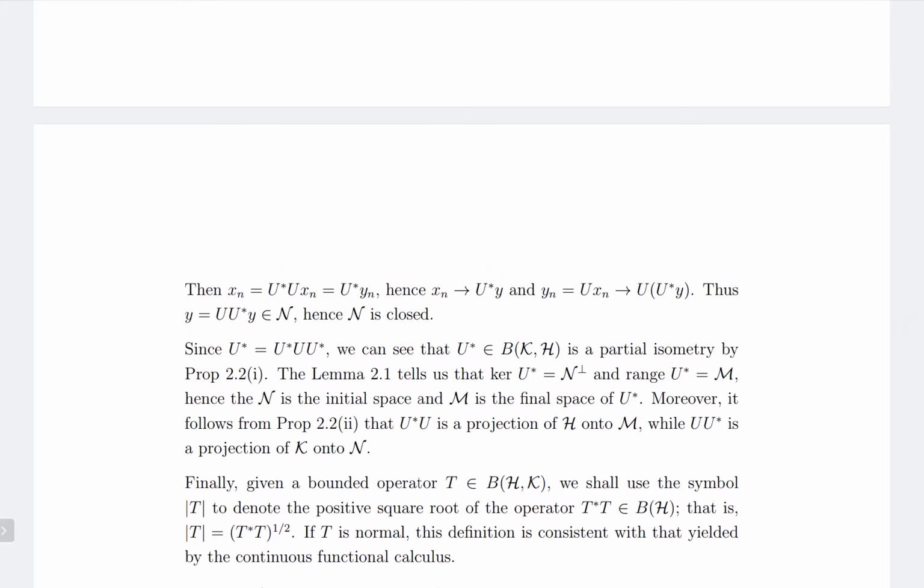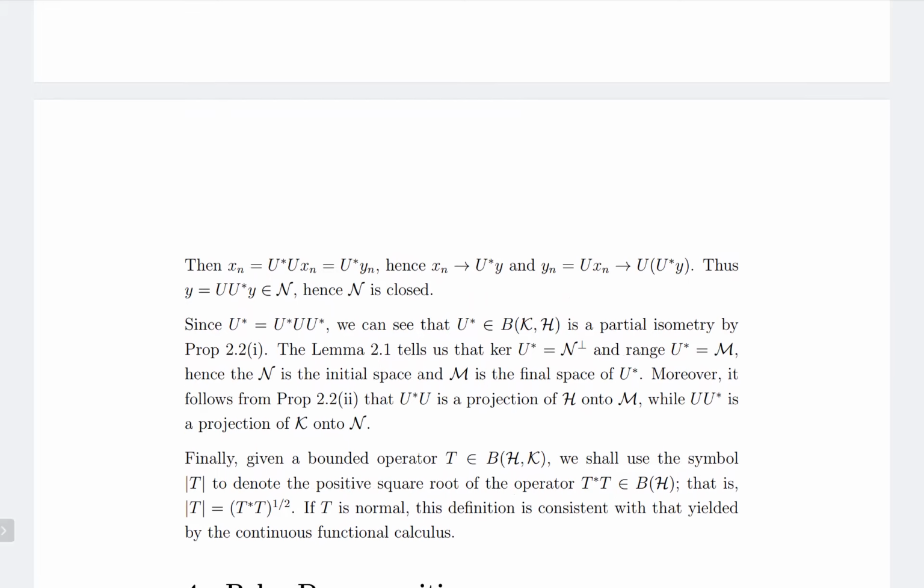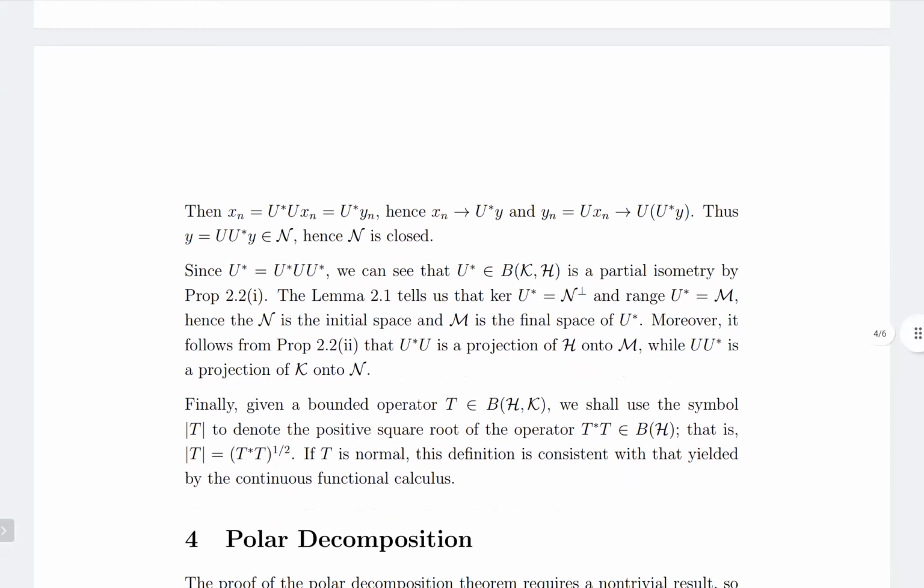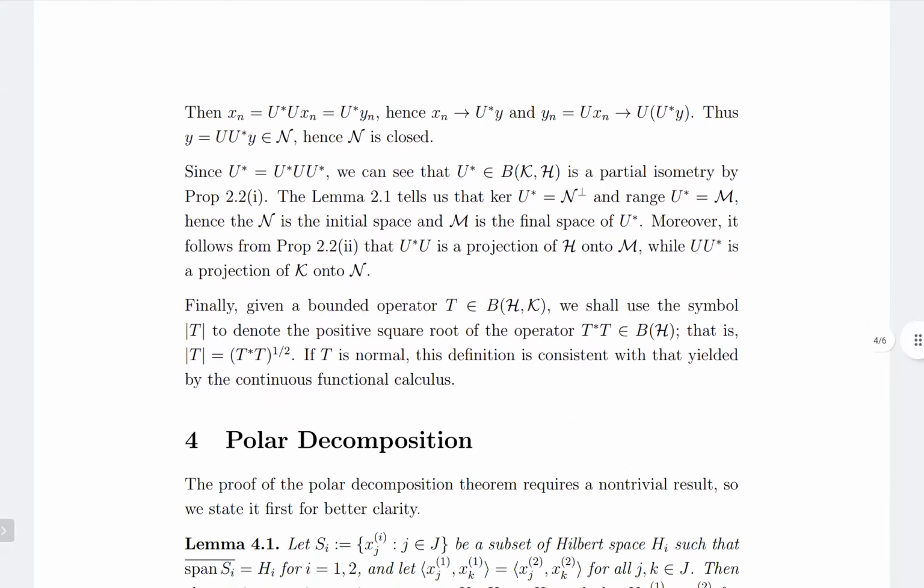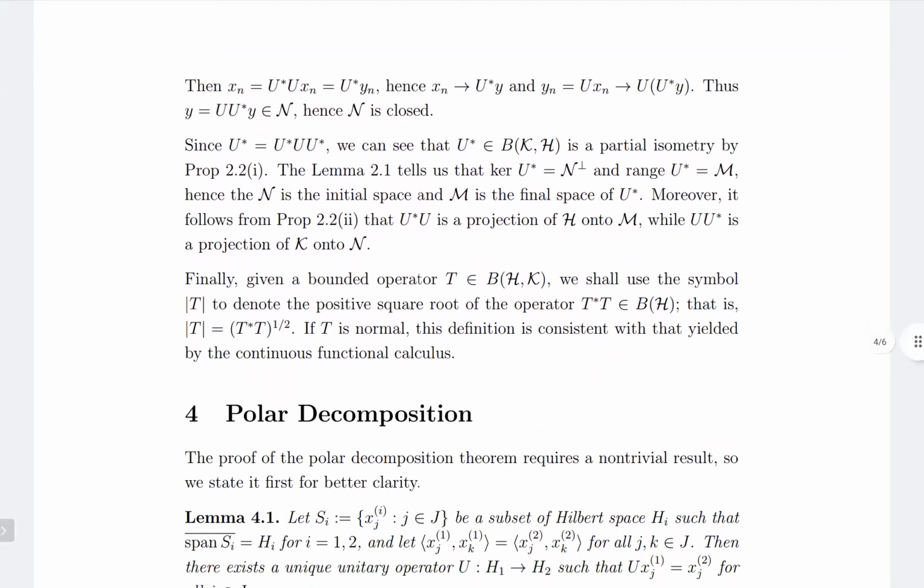And we are now ready to go into polar decomposition, but we'll make a small definition here. Given a bounded operator T, we use the symbol modulus of T to denote the positive square root of the operator T star T, which is in B of H. If T is normal, this definition is consistent with the definition from the continuous function calculus.